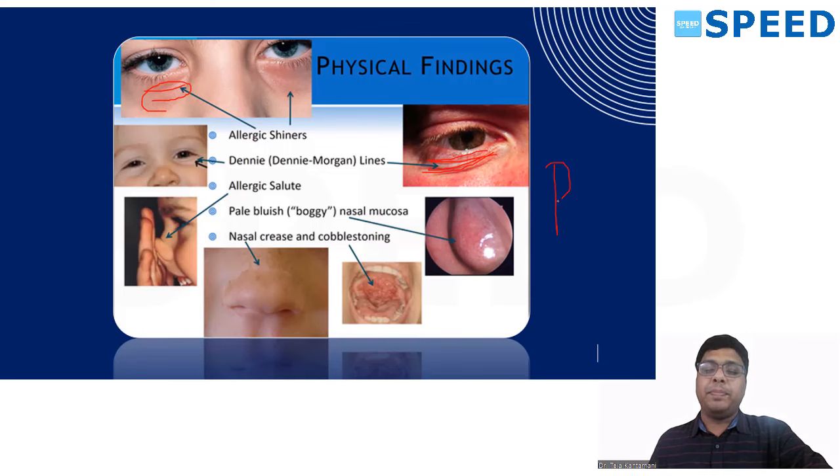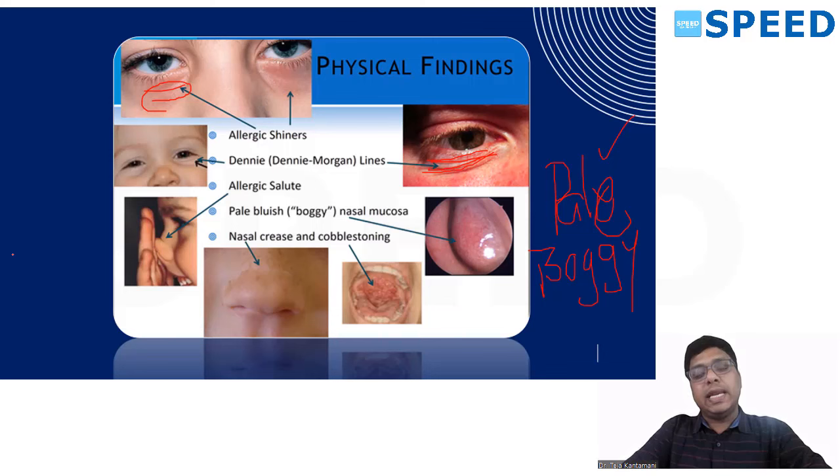Important point: pale, boggy turbinates. Yes, they are definitely enlarged in allergic rhinitis, but they will be pale. So pale, boggy turbinates are classical for this. In hypertrophic rhinitis, you see mulberry hypertrophy of the turbinates. Classically, here you have pale, boggy turbinates. There will be enlargement and bogginess, but it is pale. That's a differentiating point.